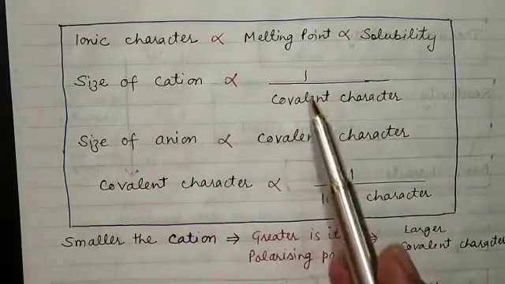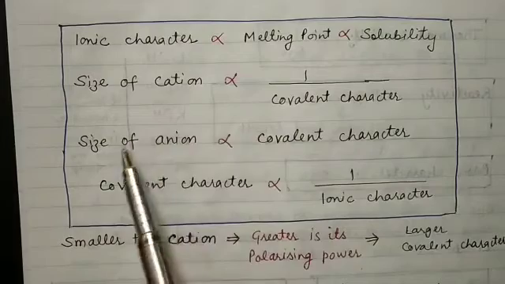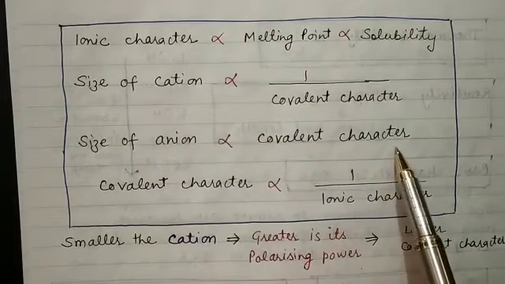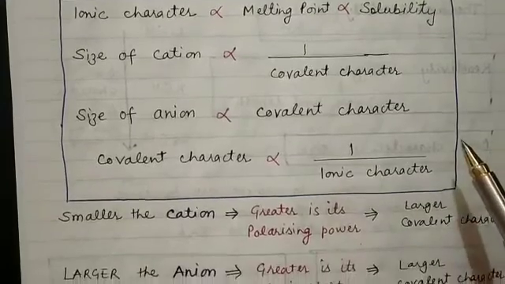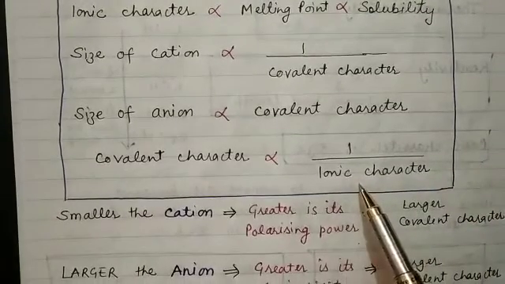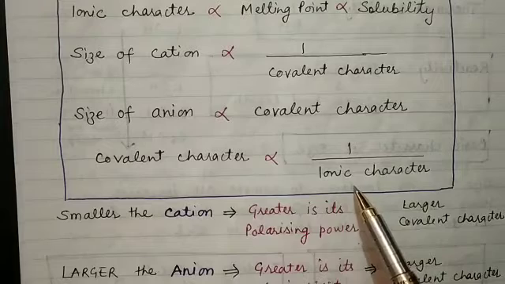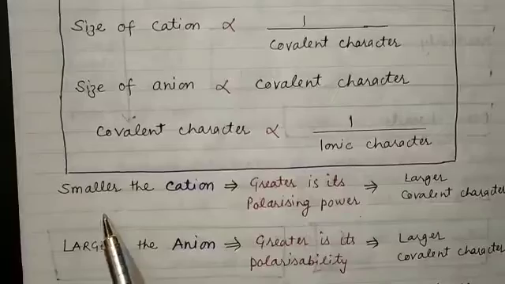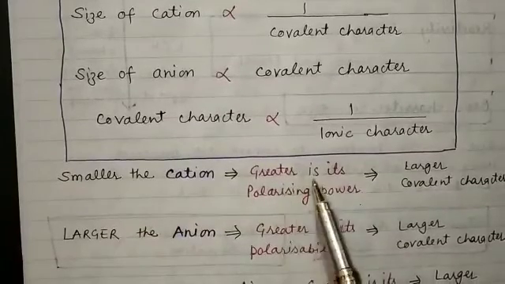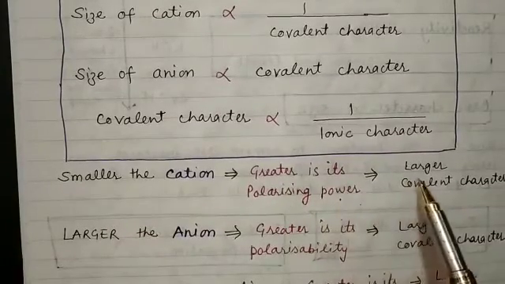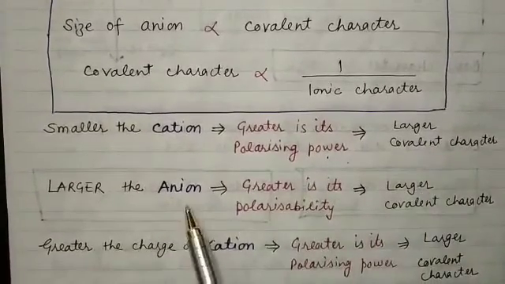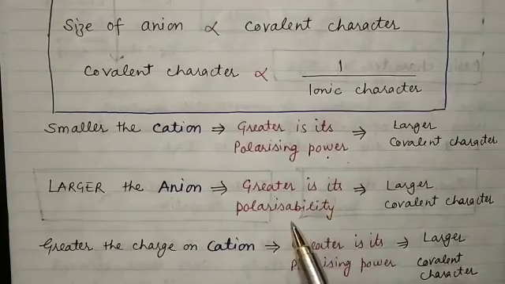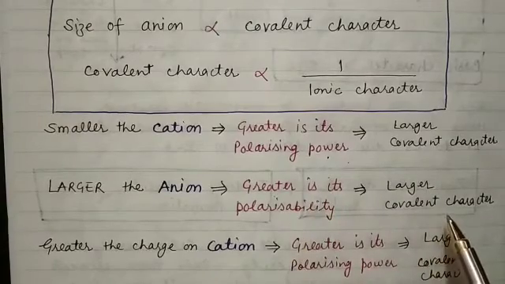The size of the cation is inversely proportional to covalent character. The size of the anion is directly proportional to covalent character, and covalent character is inversely proportional to ionic character. Higher the covalent character, lesser will be the ionic character. So the smaller the size of the cation, the greater is its polarizing power, meaning larger covalent character. The larger the anion, the greater will be the polarizability, meaning larger covalent character.